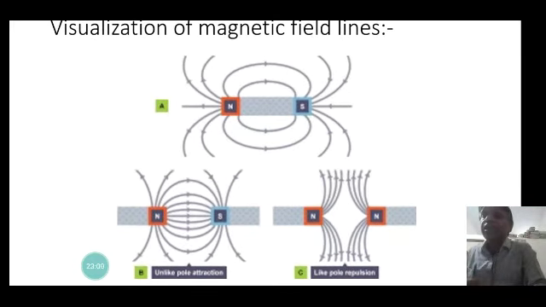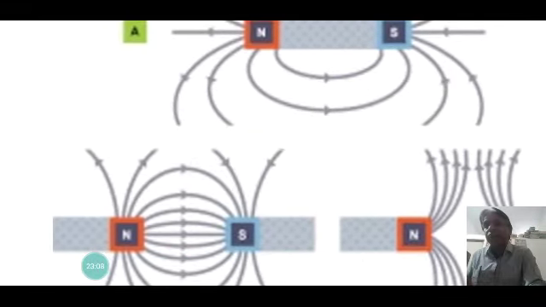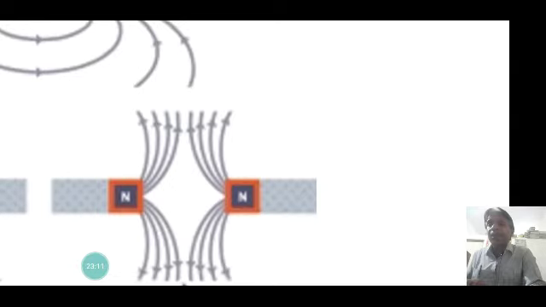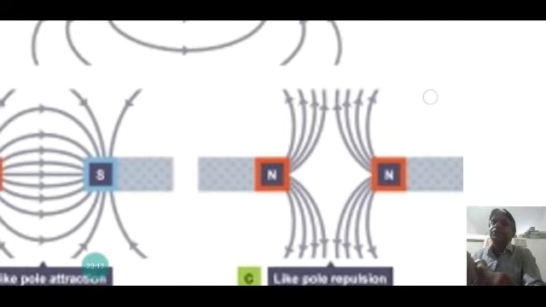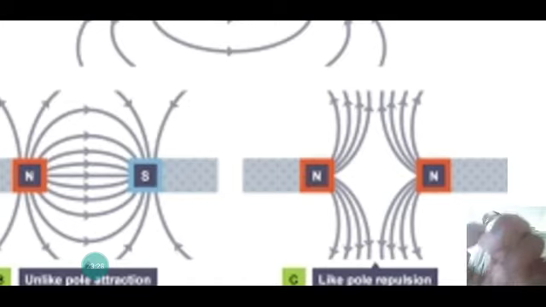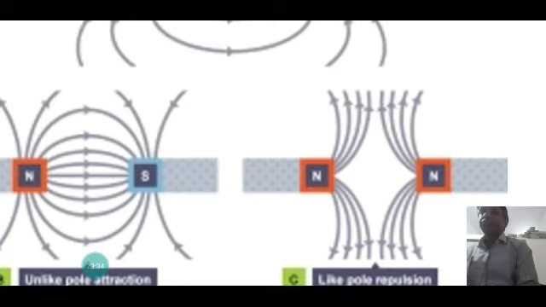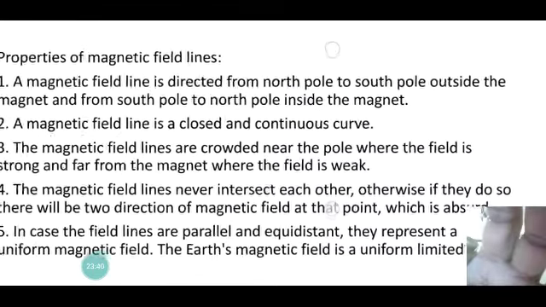When a north pole and a south pole come together, the magnetic field line is produced like that. Here, the north pole and south pole are produced, and the magnetic field lines are produced between them. So, a magnetic field line is a pattern of lines that represents the magnetic strength, where the magnetic influence is experienced. That is the magnetic field line.